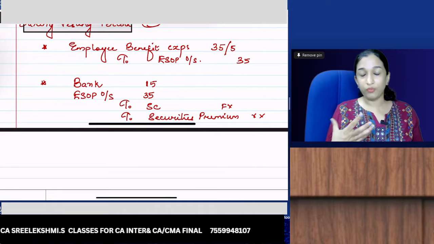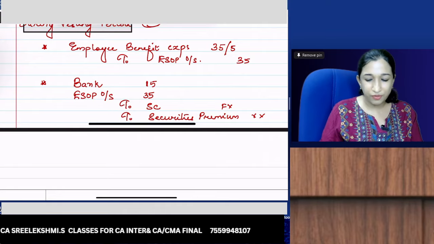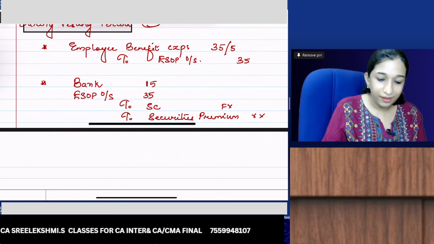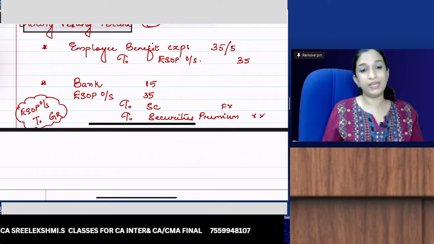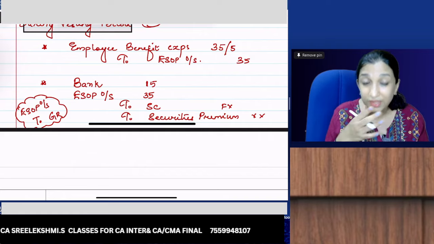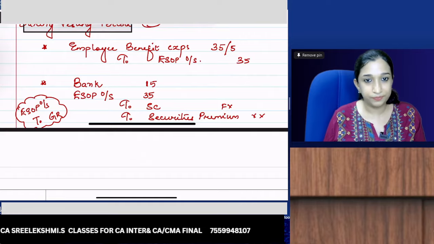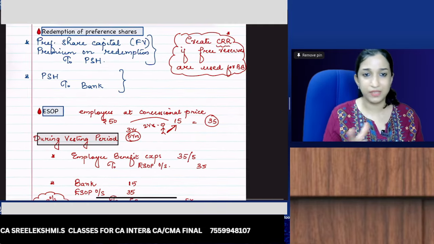Now, this is an option. What if employees come and say, we don't want your shares? Employees are not paying this 15. Then the balance in the ESOP outstanding account will be reversed to general reserve. If nobody is exercising, the amount in the ESOP outstanding account will be reversed to general reserve. So these are the adjustments that normally come for the exam.